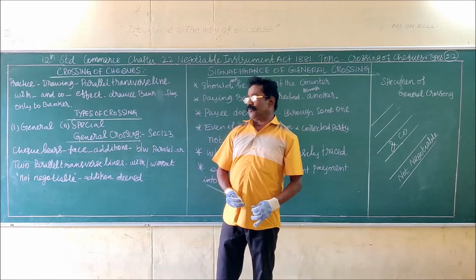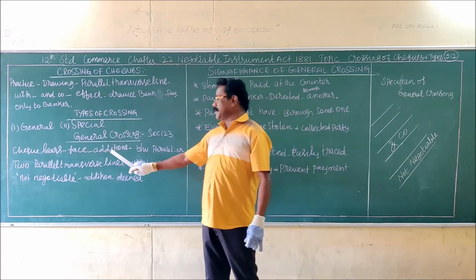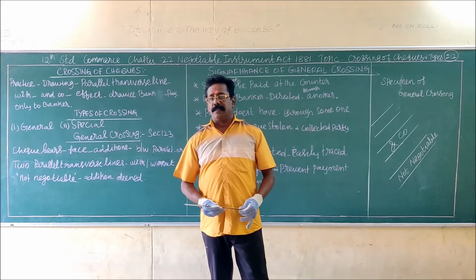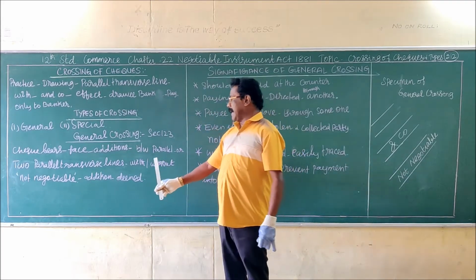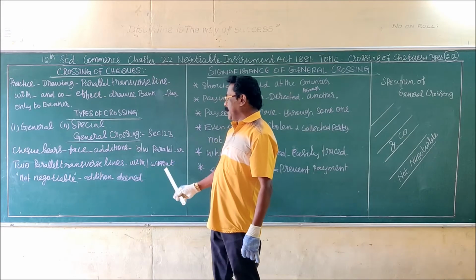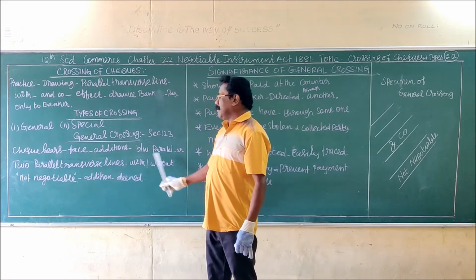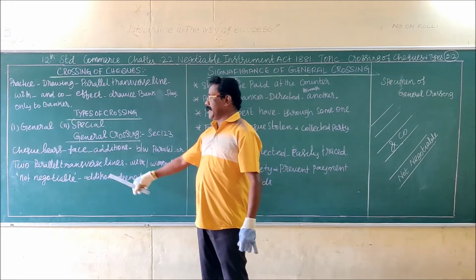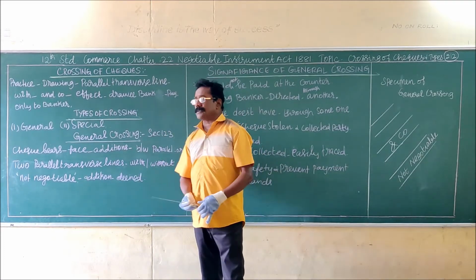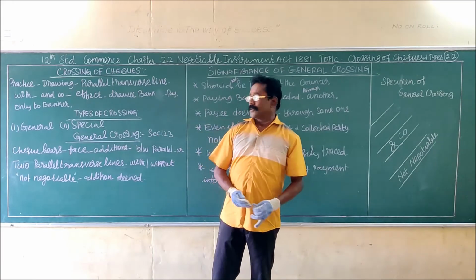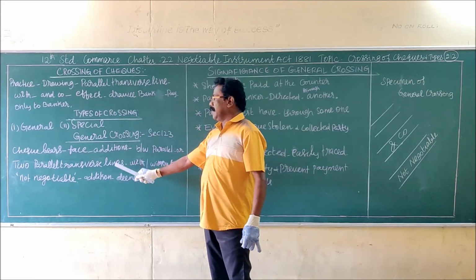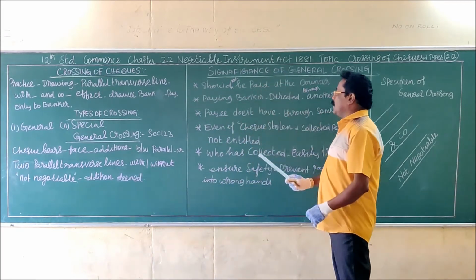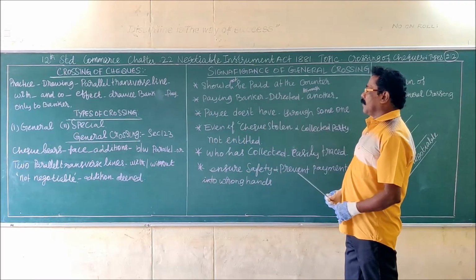So two important things have to be borne in mind. Number one, the addition of unaccompanied or and company or any other abbreviation between the two transverse lines, either with or without the words not negotiable. Such additions are deemed as general crossing. So what do you mean by crossing and what do you mean by general crossing? Then what is the significance of general crossing?